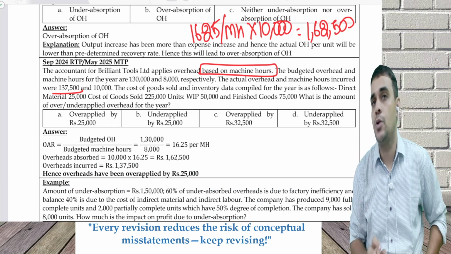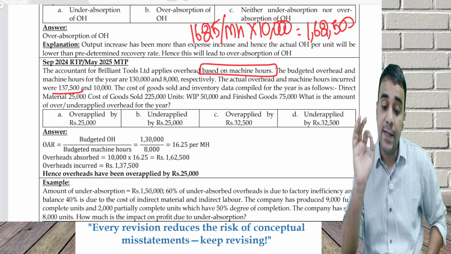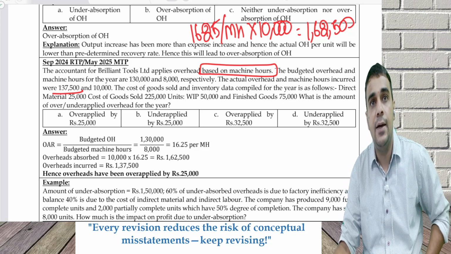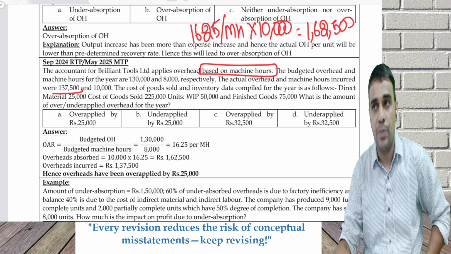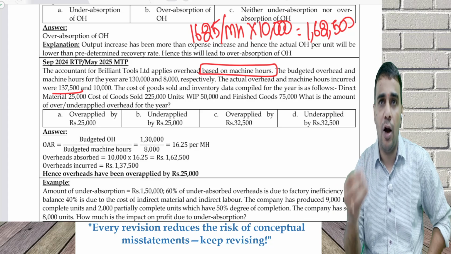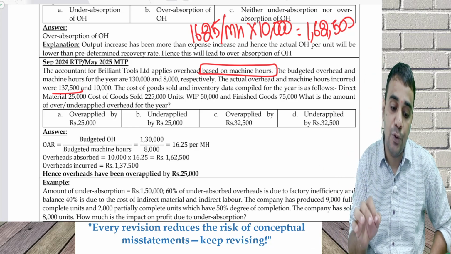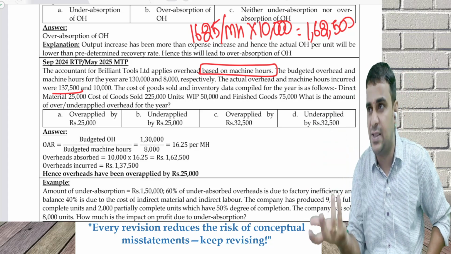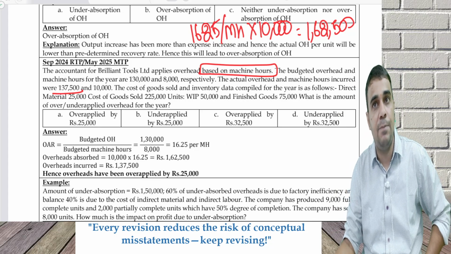Amount of under absorption is 1 lakh 50. I have given the under absorption. 60% is due to factory inefficiency. Factory inefficiency, normal or abnormal? What is the reason? I want participation, guys, please. Abnormal. Factory inefficiency is the problem of the company. 40% is due to cost of indirect material and indirect labor. Cost of indirect material means it would have gone up in the industry. So 40% normal and 60% abnormal.